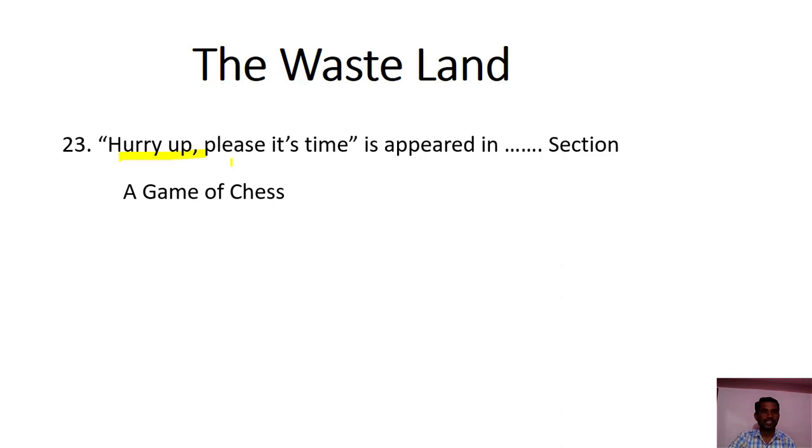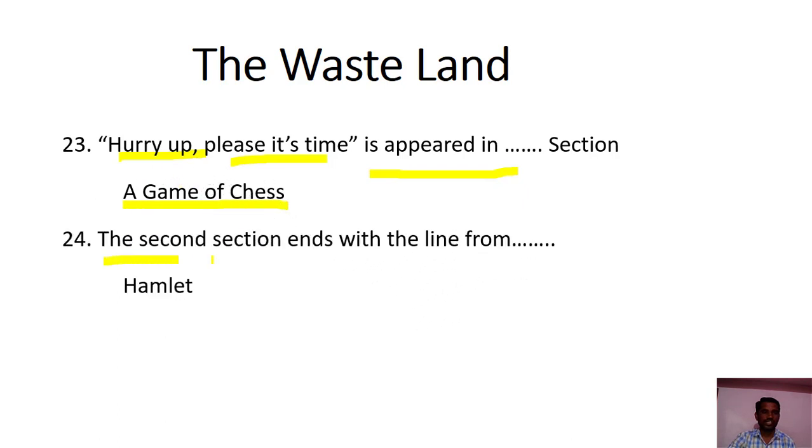Hurry up please, it's time appears in the second section, A Game of Chess. Next question: the second section ends with a line from Hamlet, a great tragedy by Shakespeare. That is Ophelia's words.